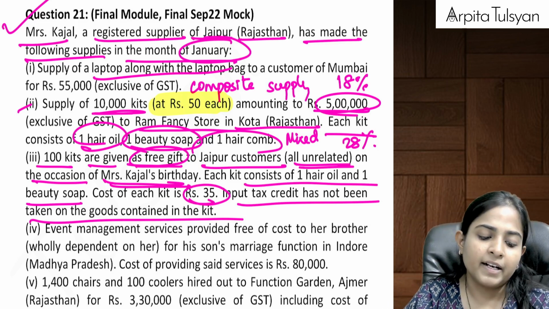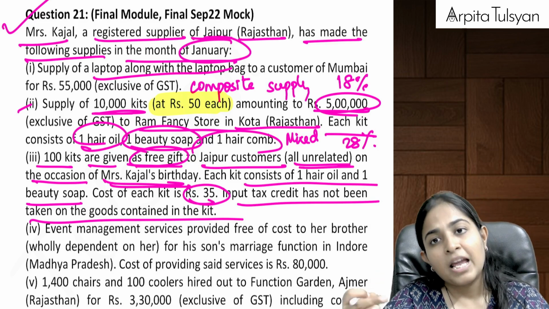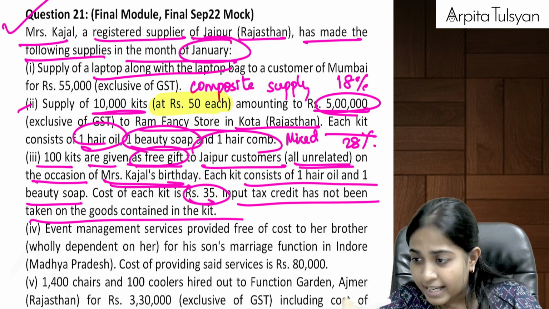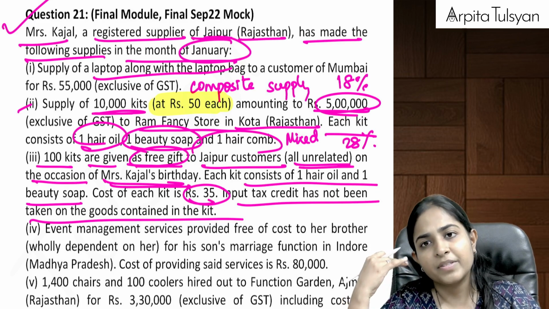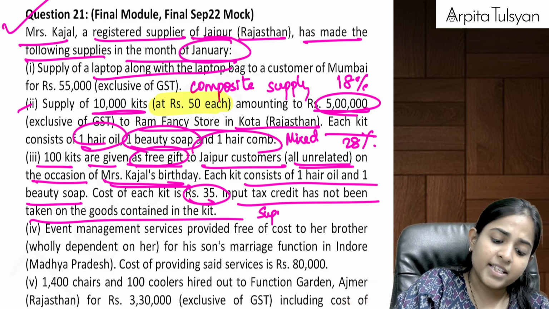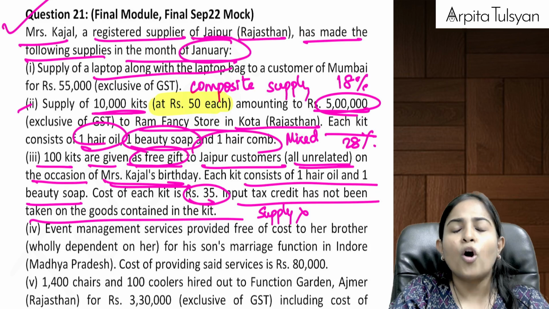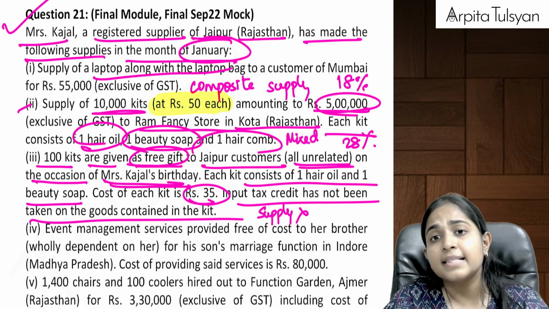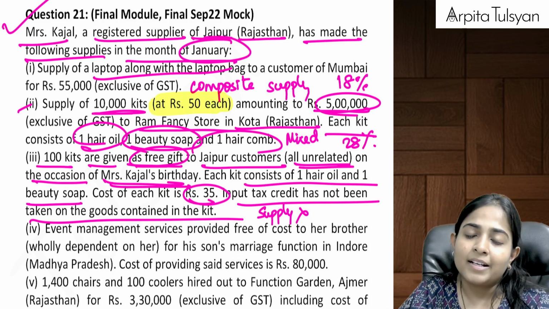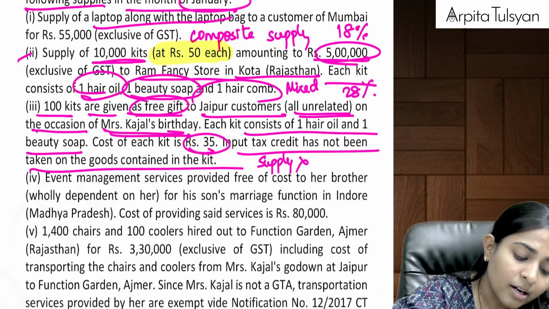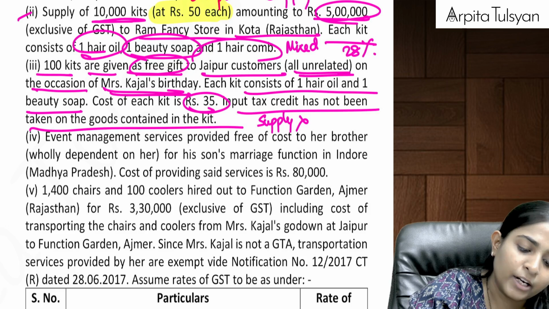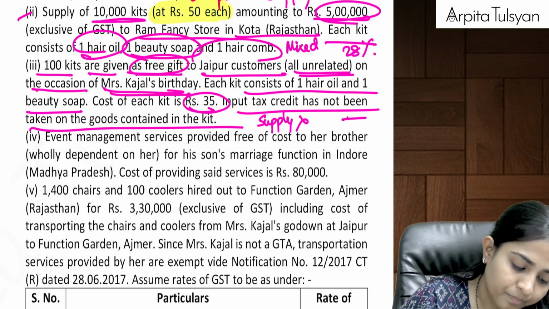Can we say here we are giving free gifts to unrelated persons, for which there is no consideration that we are receiving? Supply or not a supply? Can we say this is not a supply? Okay, as per para 2 of Schedule 1, it will be considered a supply only when the transaction is done between related persons or distinct persons. So here the rate of GST will be nil.